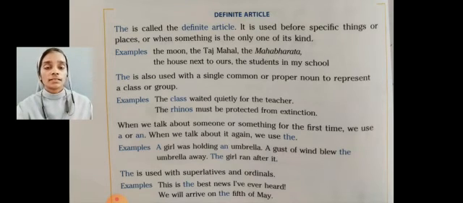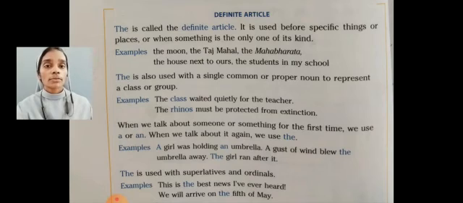When we talk about someone or something for the first time, we use article a or an. When we talk about it again, we use article the. For example, a girl was holding an umbrella. In the first sentence we use article a. A gust of wind blew the umbrella away.